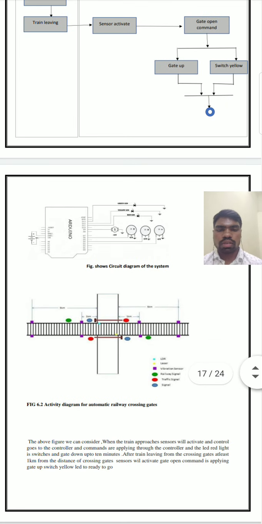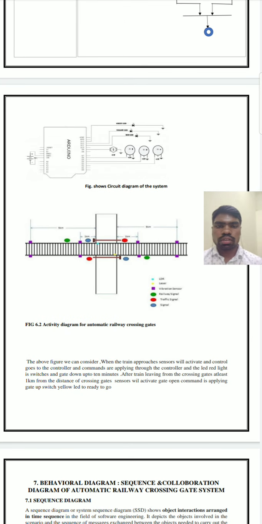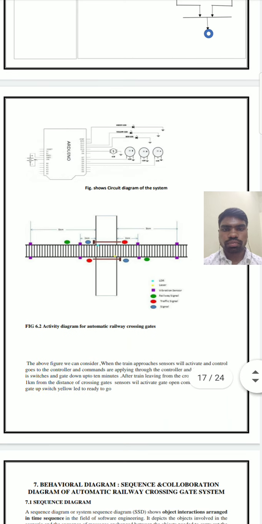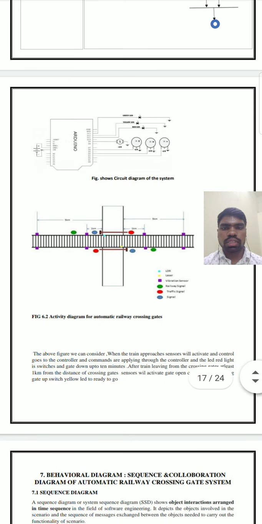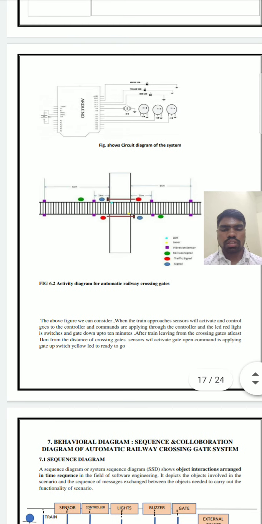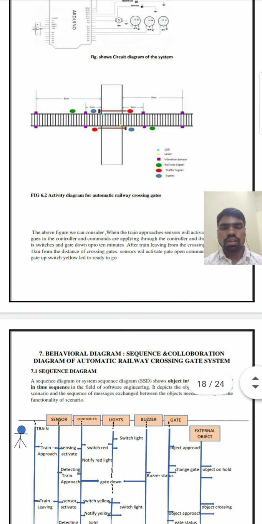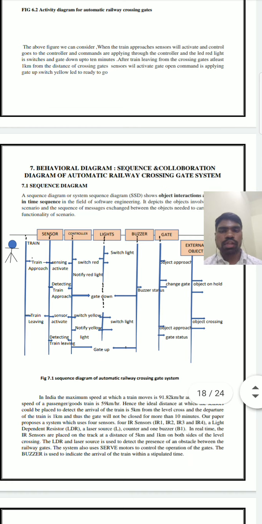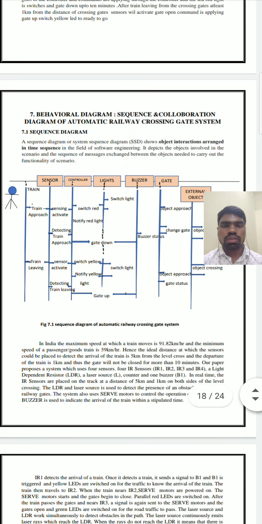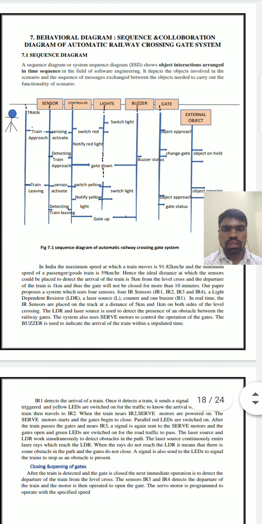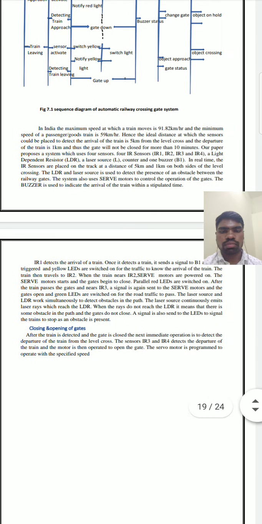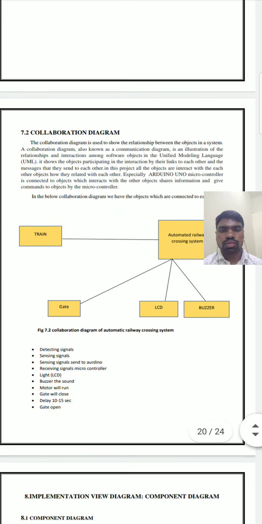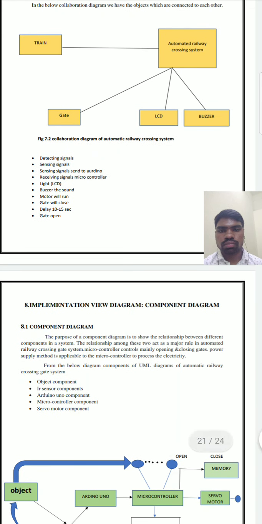Here is the Arduino Uno circuit diagram. We have connected 3 IR sensors and the buzzers here, and this is the activity diagram for the automatic railway crossing system. The next one is the behavioral diagram, the sequence and collaboration diagram of the automatic railway crossing system. This is the sequence diagram and the collaboration diagram.